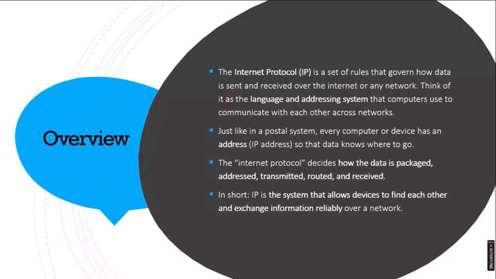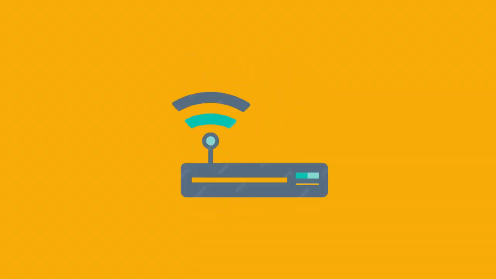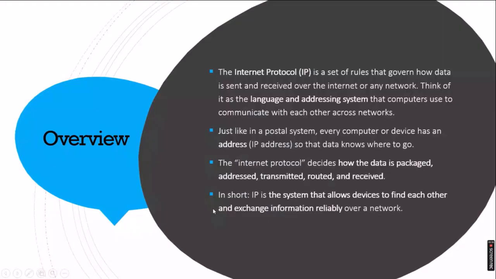Every computer or device has an address which is called IP over the internet so that the computers can know where the data came from and where the data is going. The internet protocol decides how the data is packaged, addressed, transmitted, routed and received. In short, IP is the system that allows devices to find each other's address and exchange information reliably over the internet.